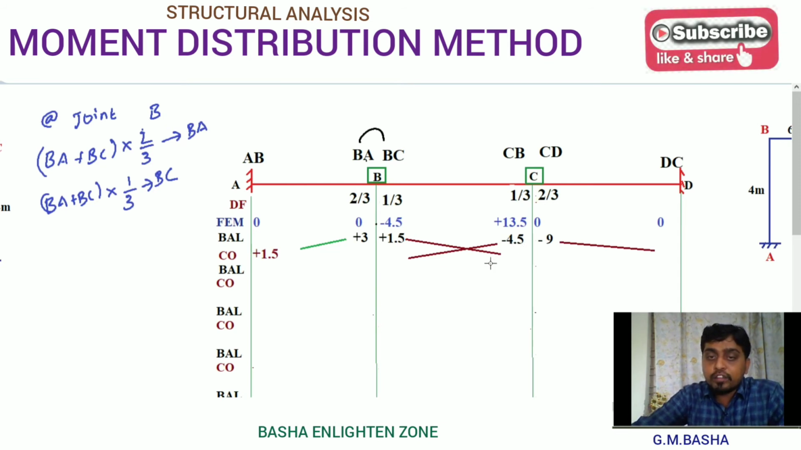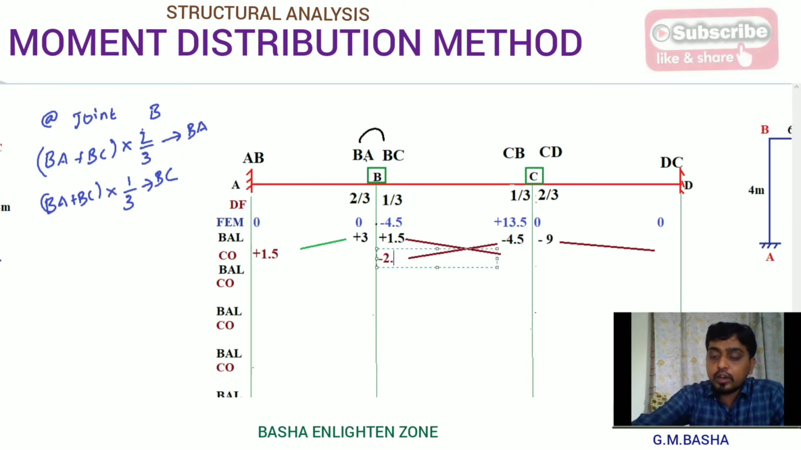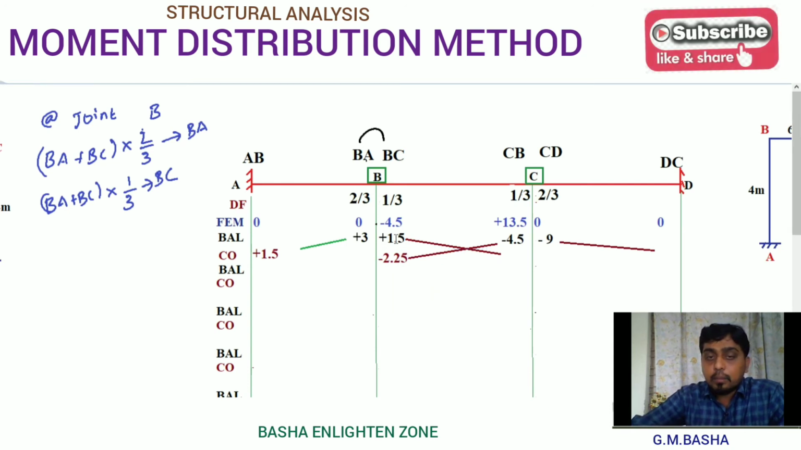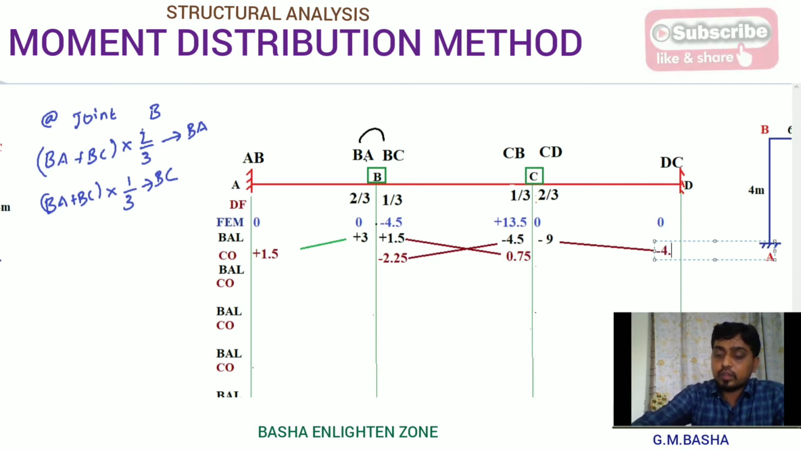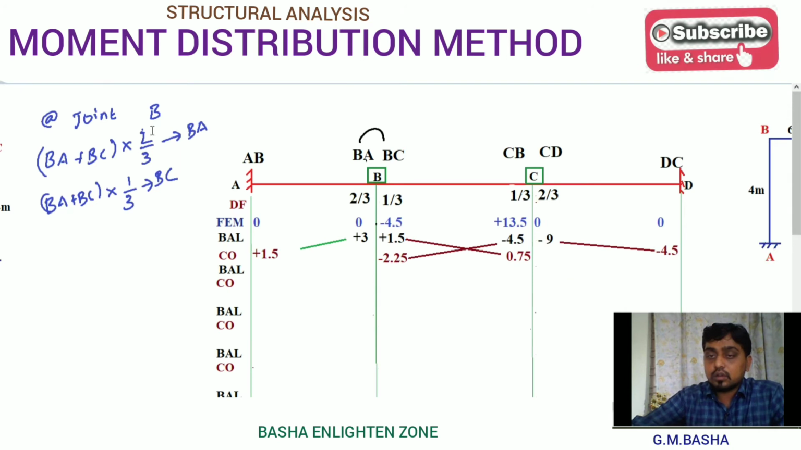So minus 4.5 divided by 2 will be equal to minus 2.25. Simplify by using your calculators, you will get this value directly, which is minus 2.25. Here plus 1.5 divided by 2 will be equal to plus 0.75. Similarly, minus 9 divided by 2 will be equal to minus 4.5. So these are the carryover moments.